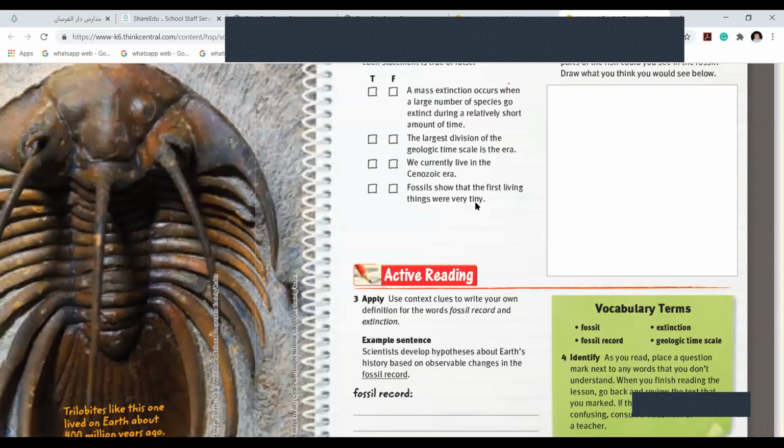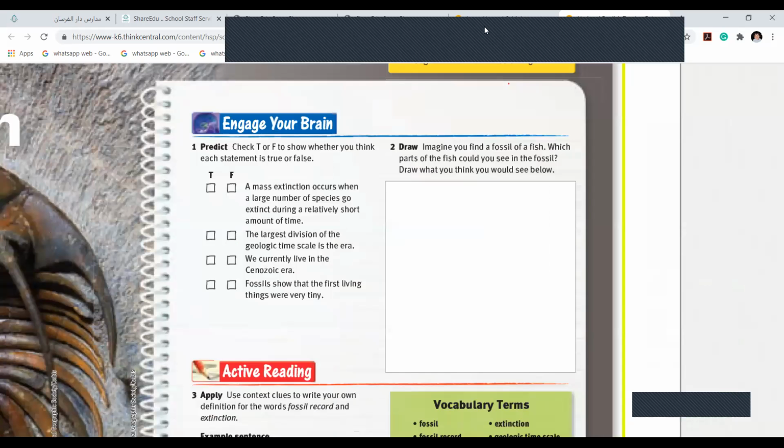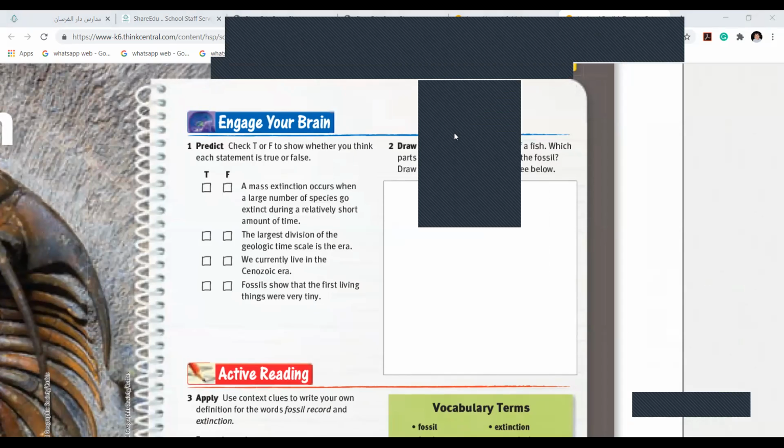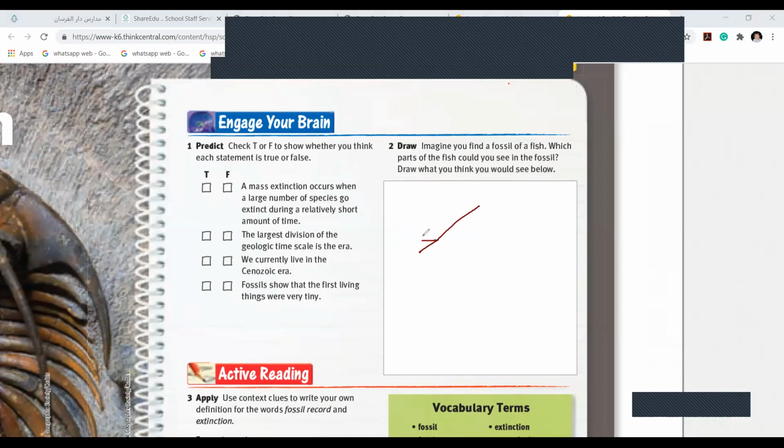Fossils show that the first living things were very tiny. Now, imagine you find a fossil of a fish. Which parts of the fish could you see as a fossil? Girls, normally, what can you imagine the fish fossil remains as? I think it will be only remaining as this, right?